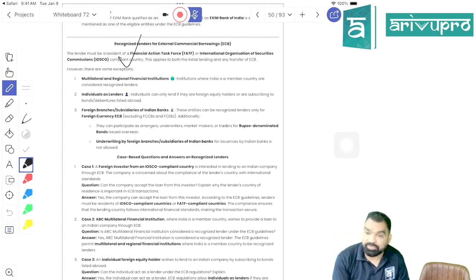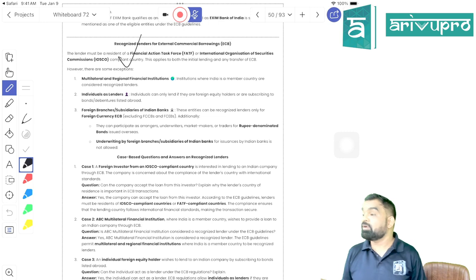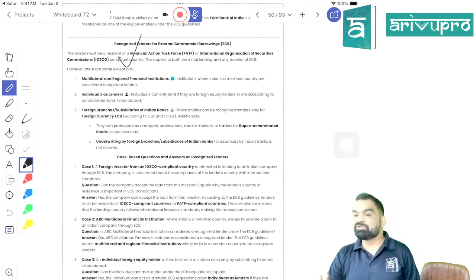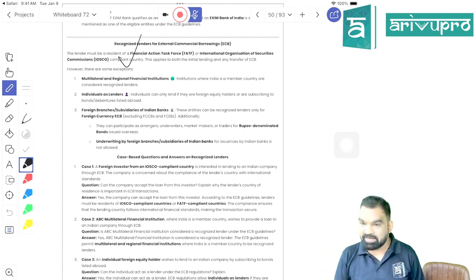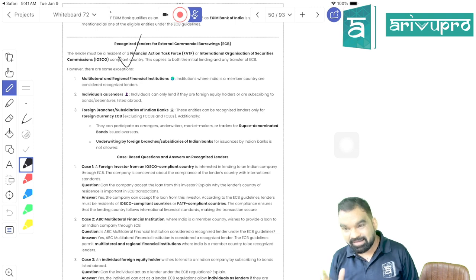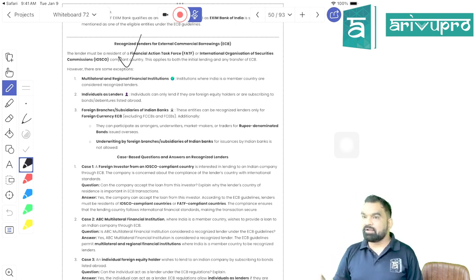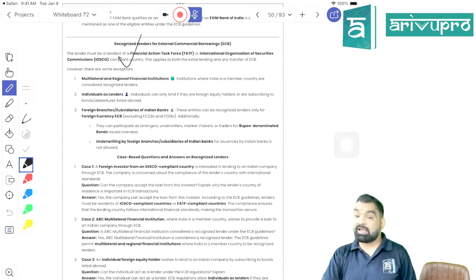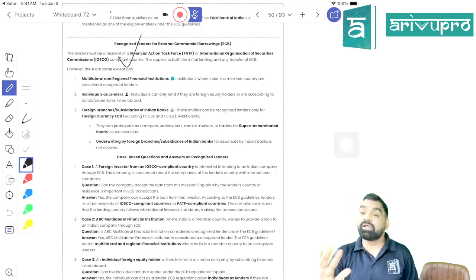She'll clarify to me, Rahul, the minimum average maturity period cannot be 20 days. You cannot take a loan of 20 days. Is it clear, students? Then I would say, hey, I need a loan for general corporate purpose. I'm stuck for so long, I could not manage to pay my rent, and now the landlord is coming with an eviction notice that I have to vacate the branch or pay the rent amount.